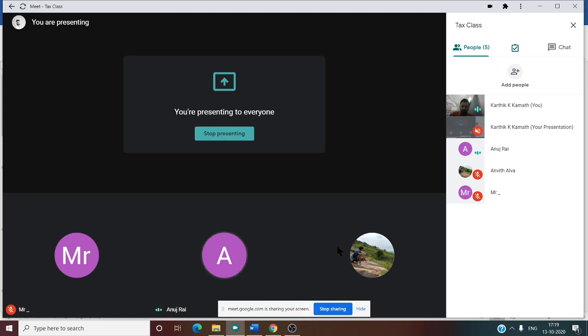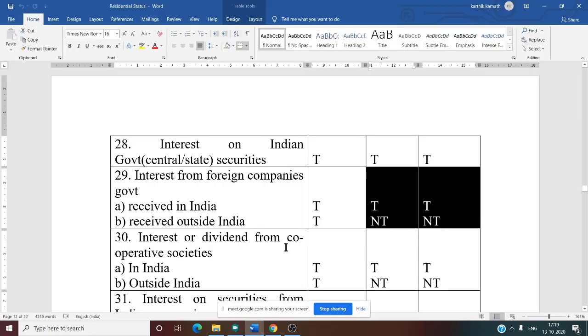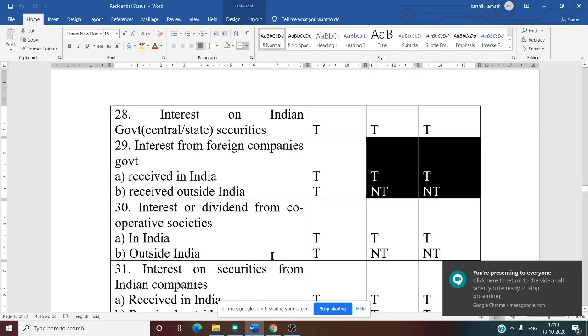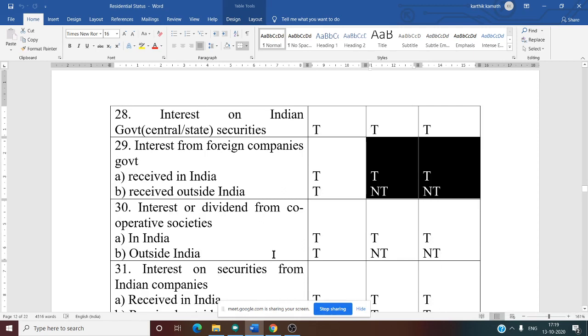Anuj, have you understood? Yes, sir. See this very carefully. You need to see received in India, received in India, all three. Sources from India, all three.